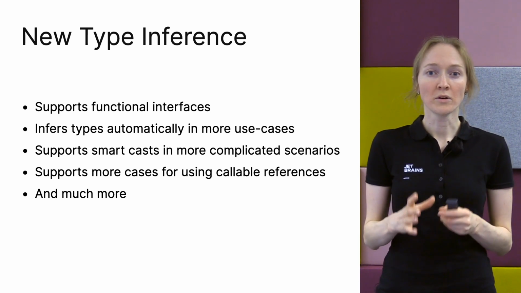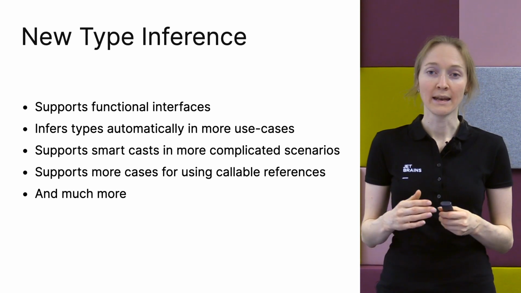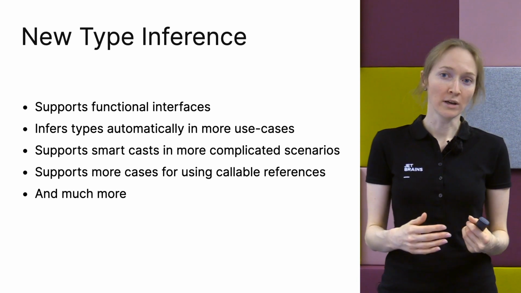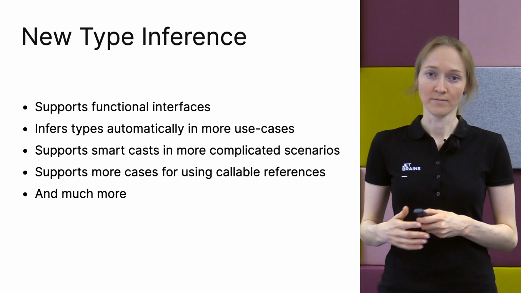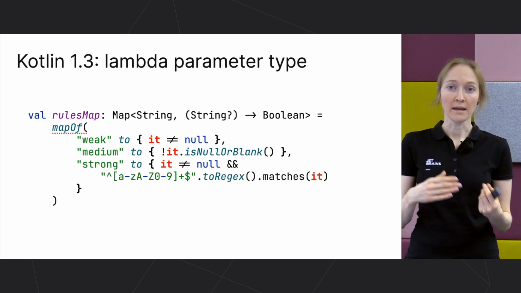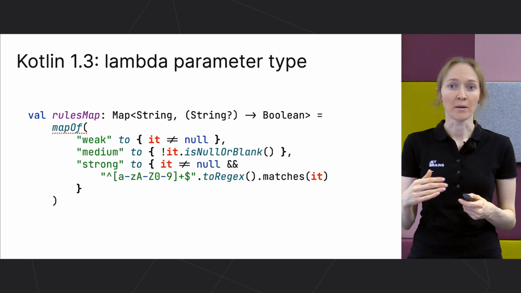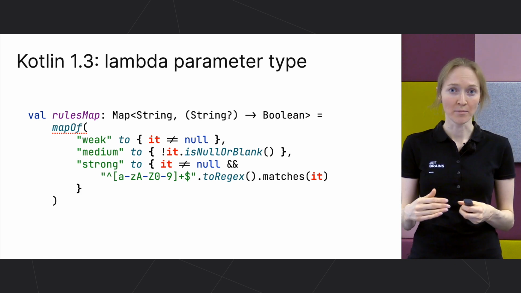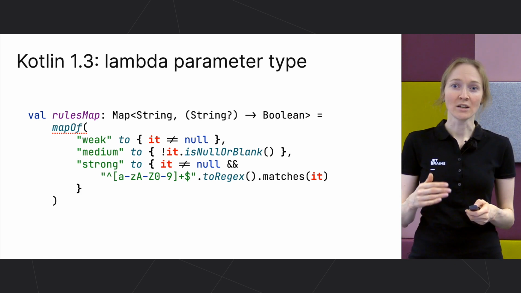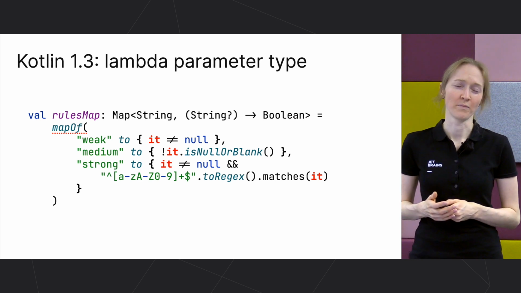Mostly, you'll notice by yourself that some of the code that didn't compile before now compiles. You can avoid extra type casts, and so on. Let's look at the first example. Here, we define a map. In Kotlin 1.3, the compiler doesn't infer the type of the lambda argument. But if you look closely at this code, this type becomes kind of obvious for you.